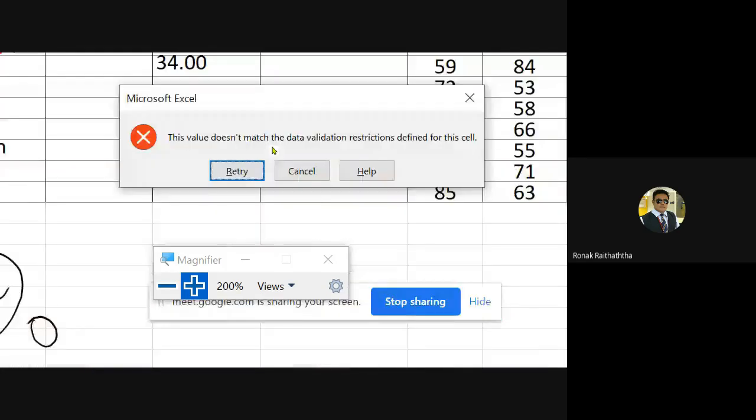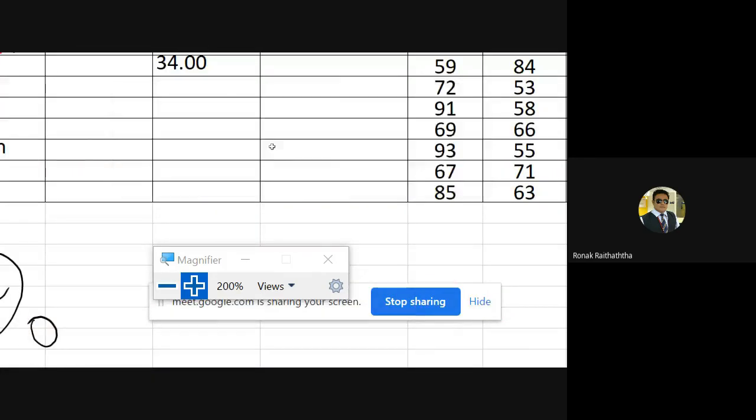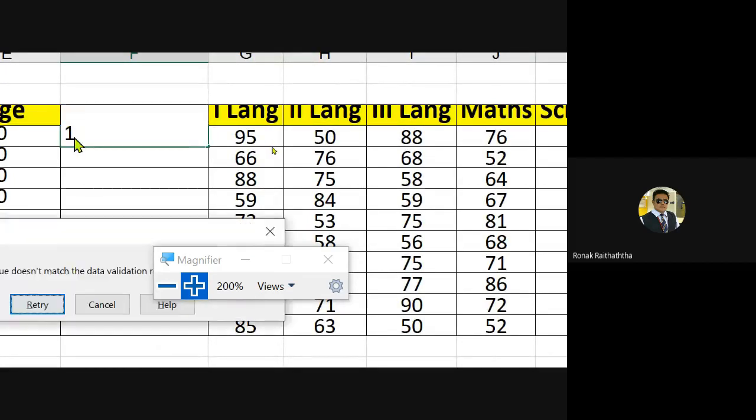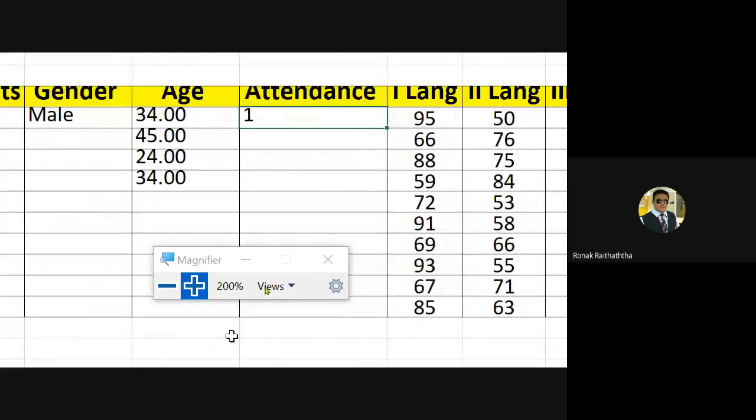If you try to put 2, it should stop you. It will stop you. It must stop you. Otherwise, you are making the mistake somewhere. But if I enter 1, it should, oh my God, it is not allowing 1 as well. Let me check what's the problem.